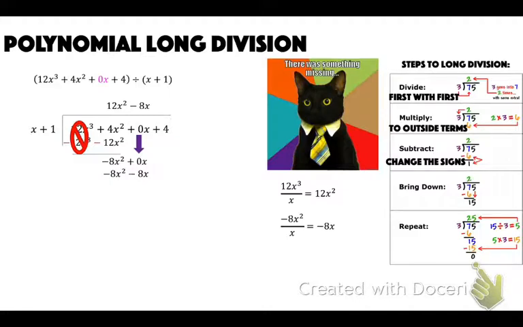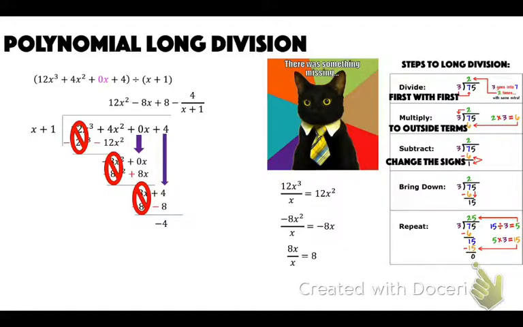Negative 8x times x is negative 8x squared. Negative 8x times 1 is negative 8x. Change the signs. 8x, bring down the 4. Divide, you get 8. Multiply 8x plus 8. Subtract, change the signs, and I'm left with negative 4. So then our remainder would be minus 4 over x plus 1. You could also write this as plus a negative 4 if you wanted.